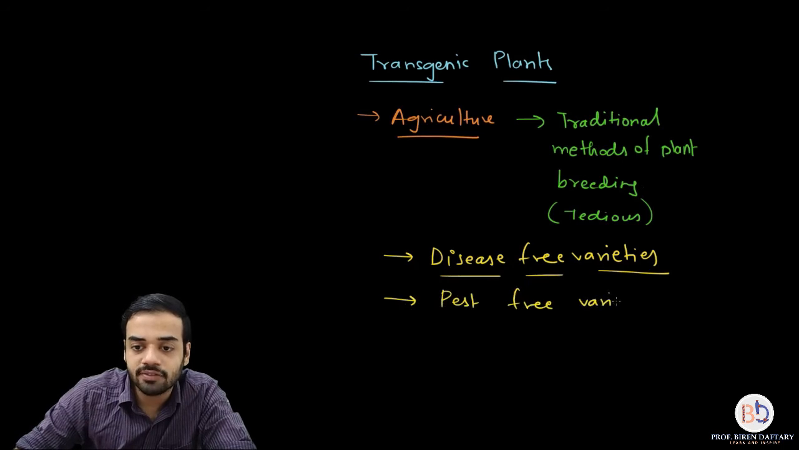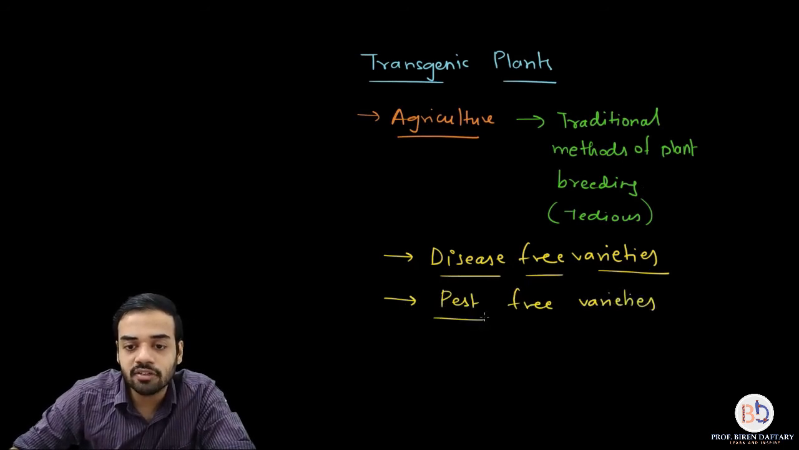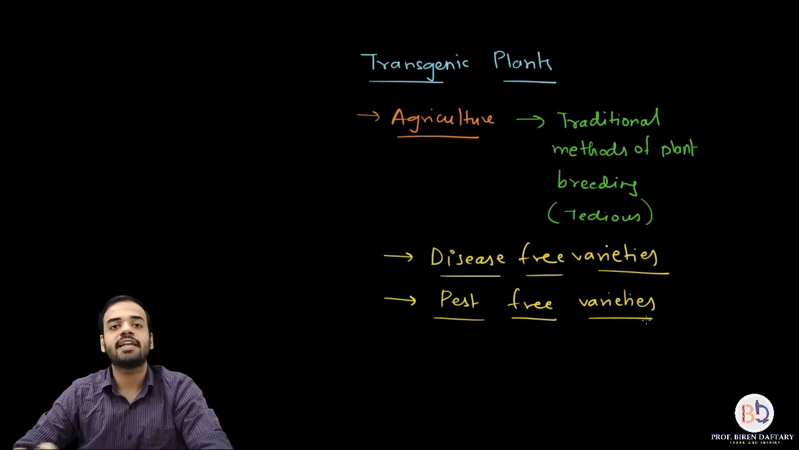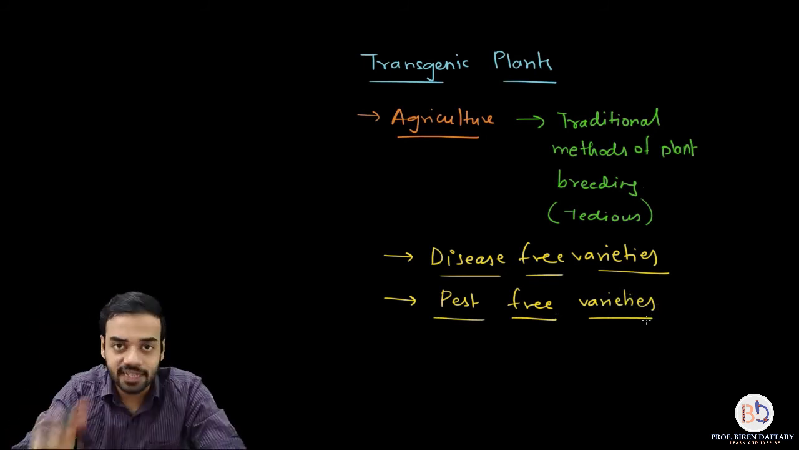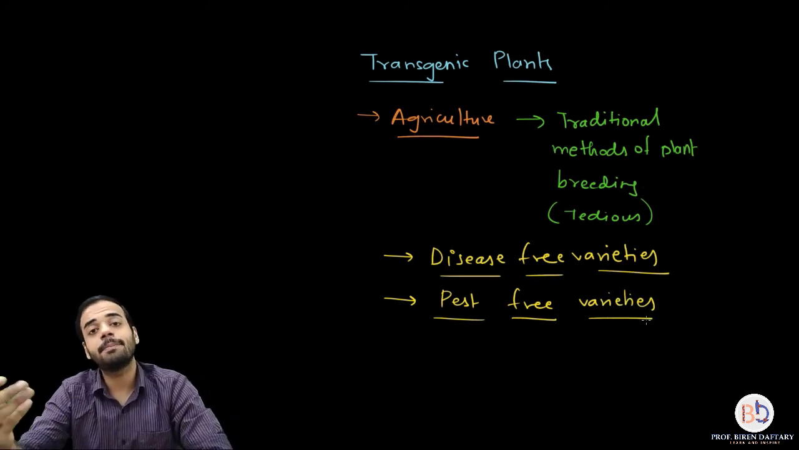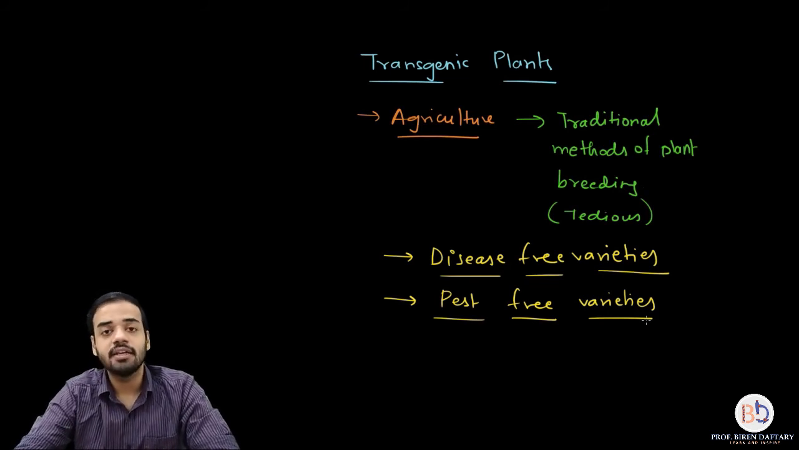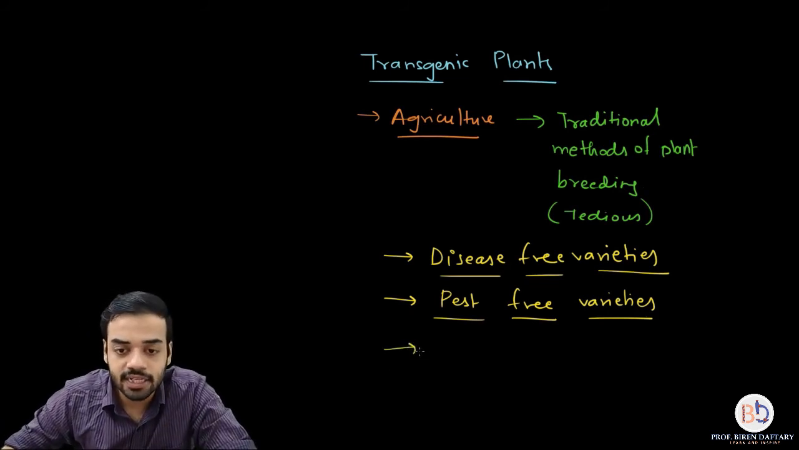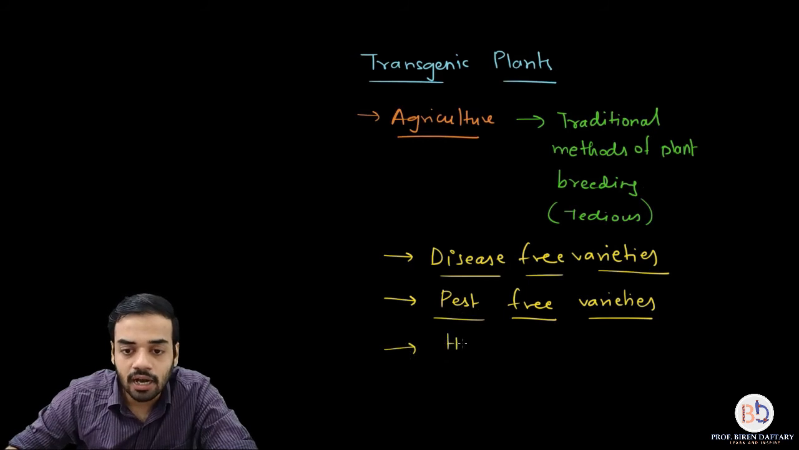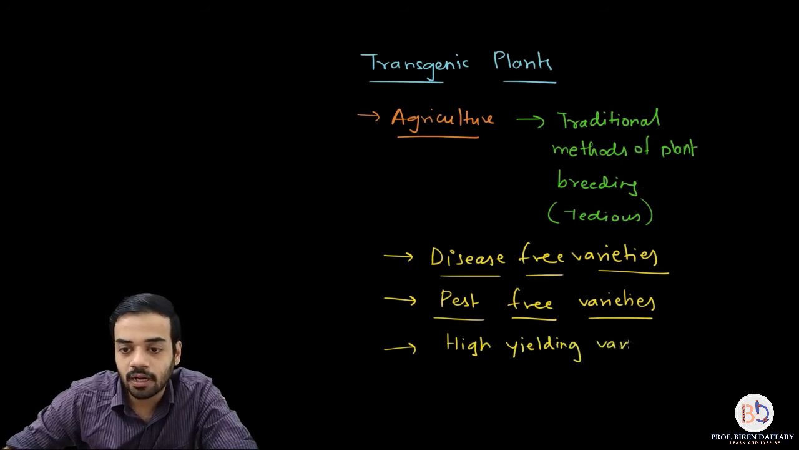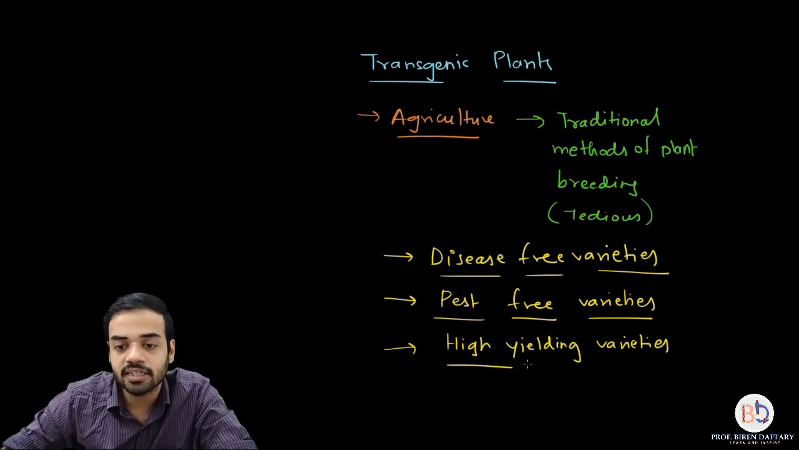What are the pest free varieties of plants? These varieties of plants are the ones which cannot be attacked by pests, or even if the pests attack them, then they will be killed. For example, BT plants, I have told you this, right? Then there are certain varieties of plants which are high yielding varieties. These are the plants whose yield is much higher than the normal plants.